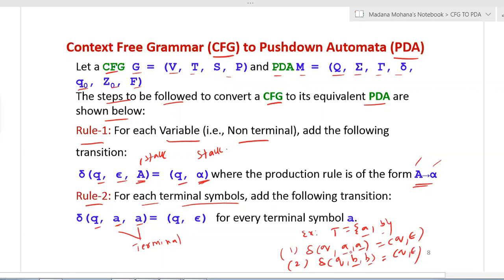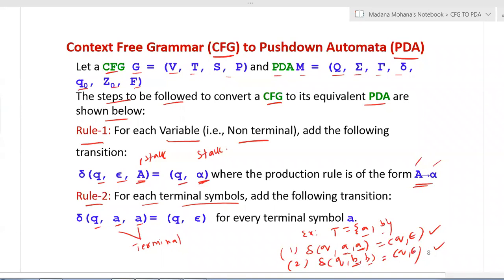Irrespective of productions, here we are not looking at the productions. Simply in the given grammar definition, for each and every terminal in T, you apply rule 2. For a, you apply q, a, a; for b, q, b, b. Suppose another terminal c is also there; the third transition is delta of q, c, c.